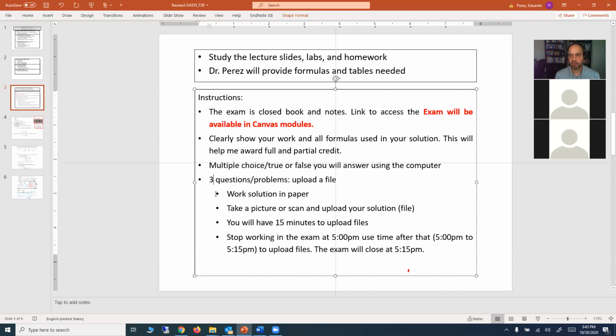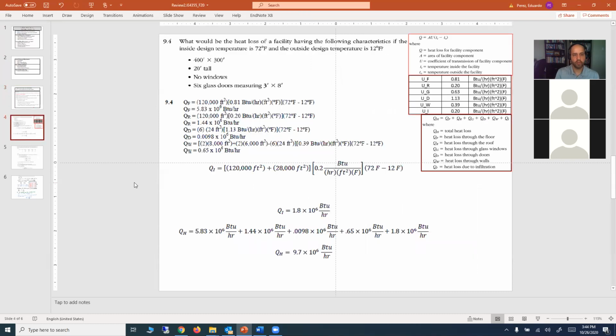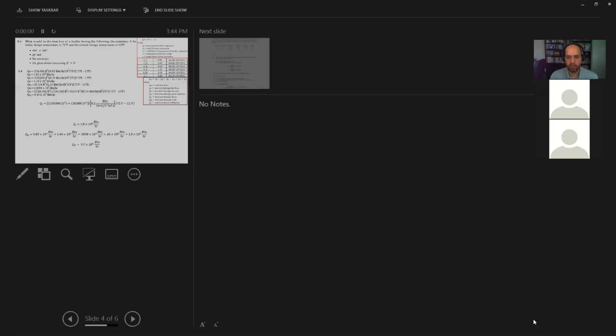Sounds good. So let's just go over some representative examples in terms of the problems that you might face in the exam. The first one is on computing the heat loss.